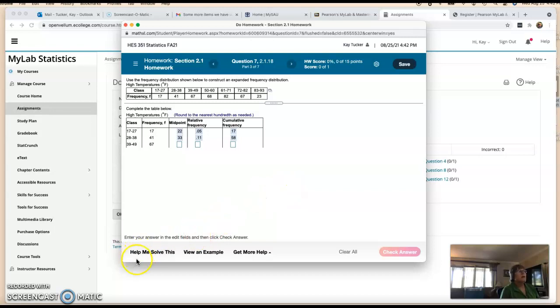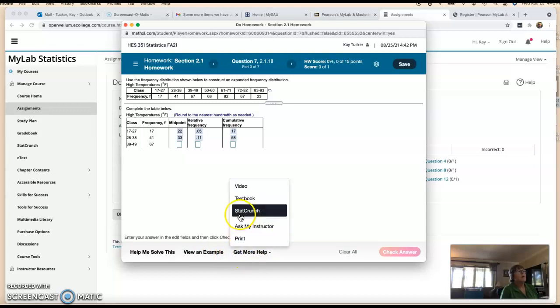So if you don't know how to do it, you can say, help me solve this. It'll take you step by step through the problem, but you'll have to redo the problem. You can say, view an example. And if you look at view an example, it will give you step-by-step problem almost just like it. And then once you're finished looking at it, then you can finish the one you have and you don't have to redo it. But it's probably a good idea if you had to have help maybe to practice another one.